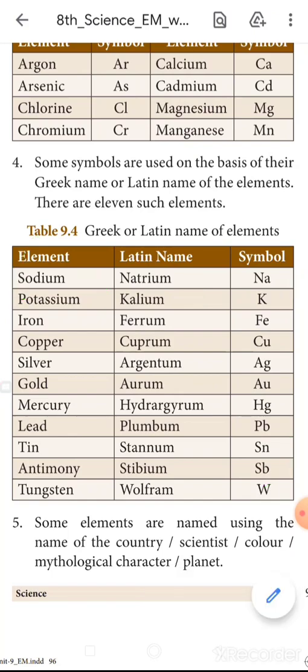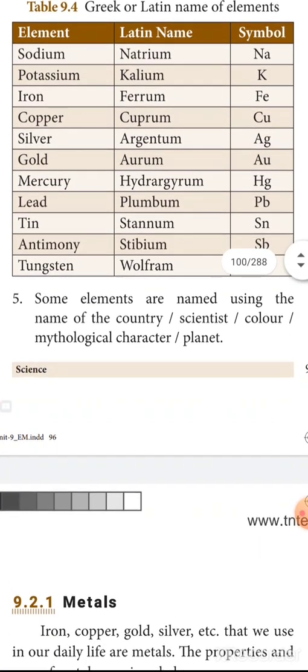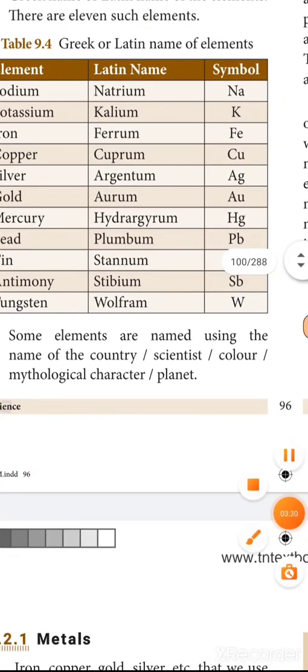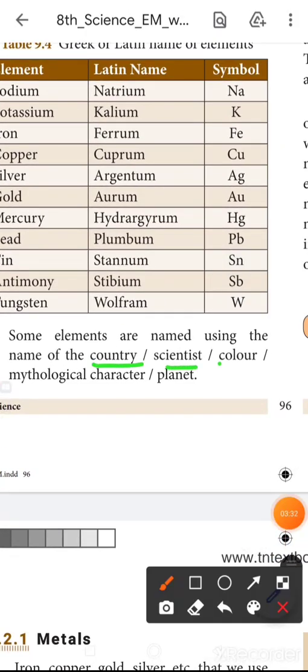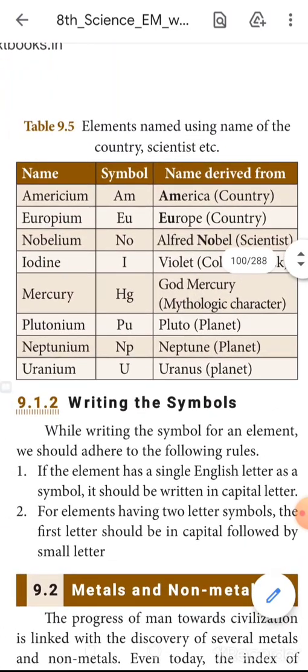Next, some elements are named using the name of a country, scientist, color, mythological character or planet. Americium, Am, America, a country. Europium, Eu, Europe, a continent. Nobelium, No, Alfred Nobel, a scientist.